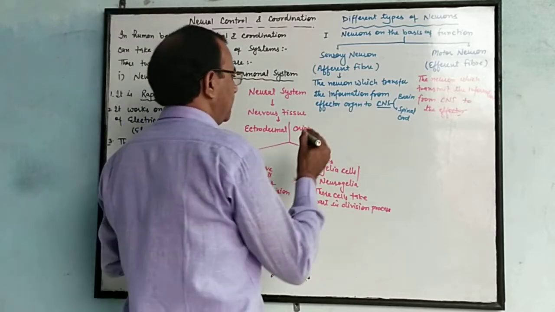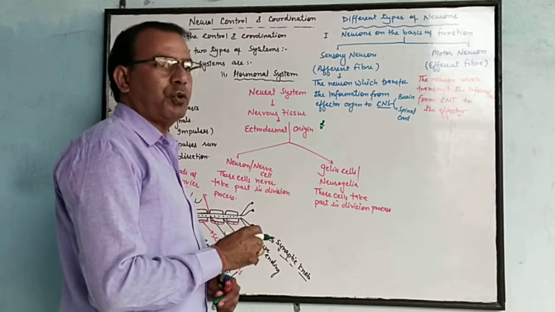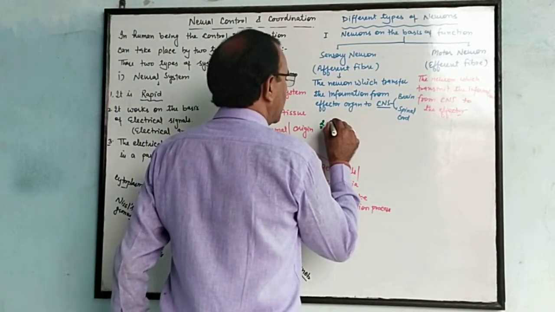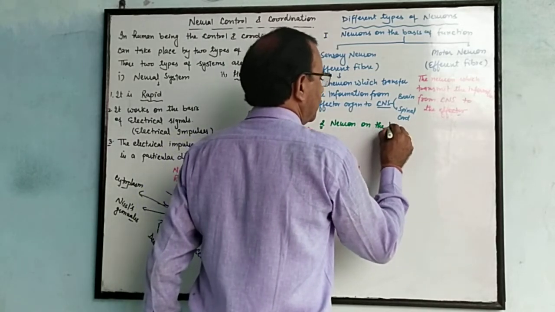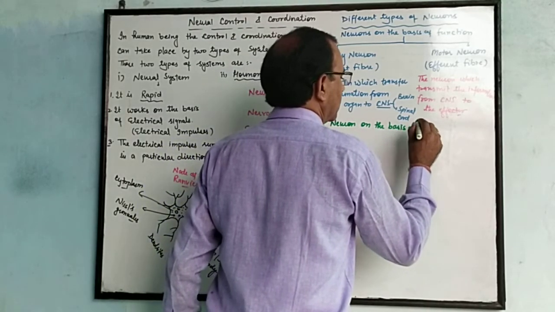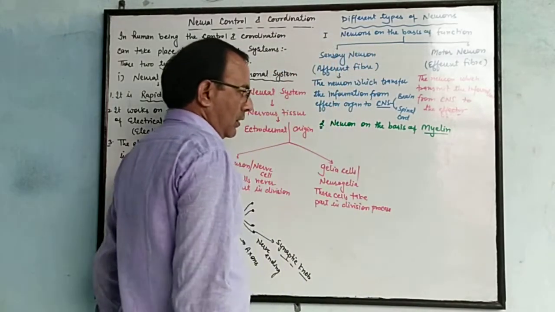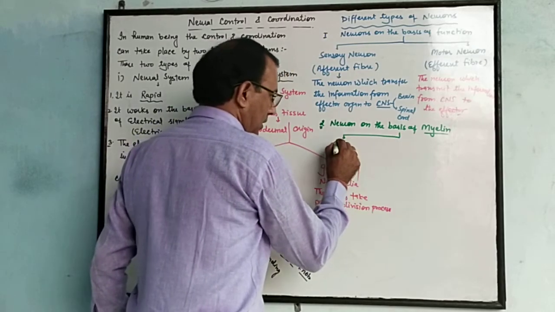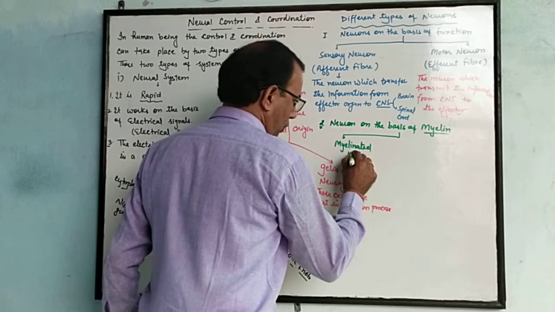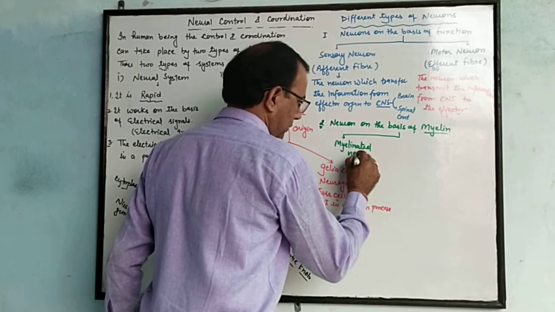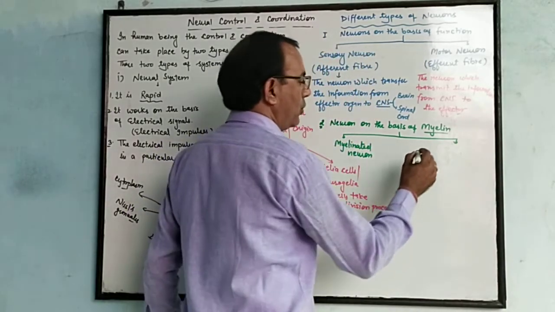The second one is on the basis of myelin. Then the neuron is also of two types. Neuron on the basis of myelin: there are two types, myelinated neuron and second one is non-myelinated neuron.